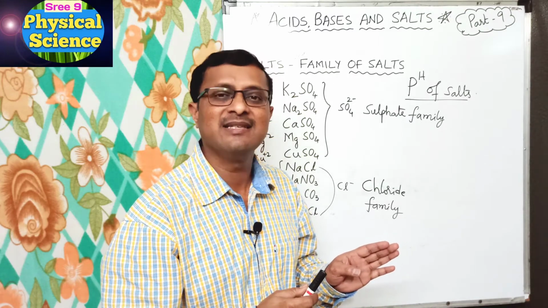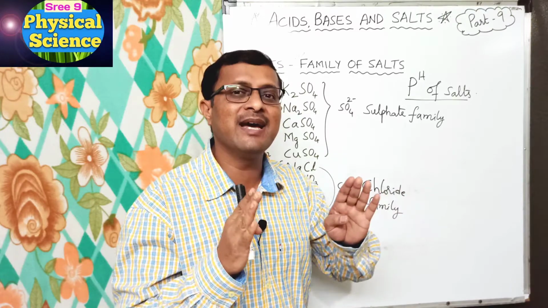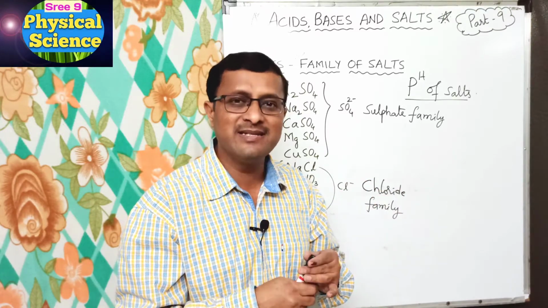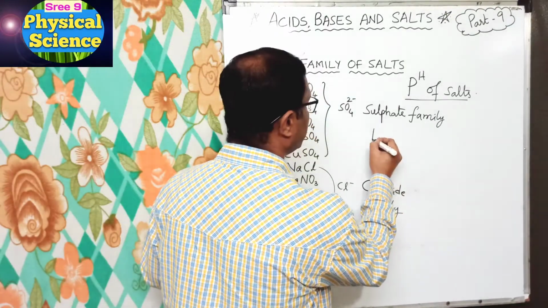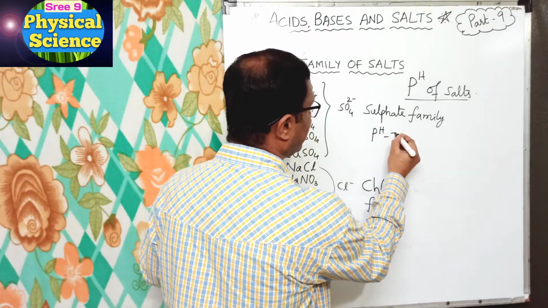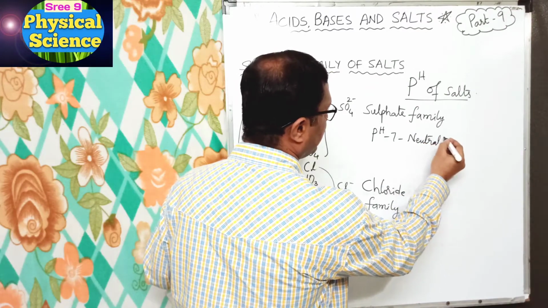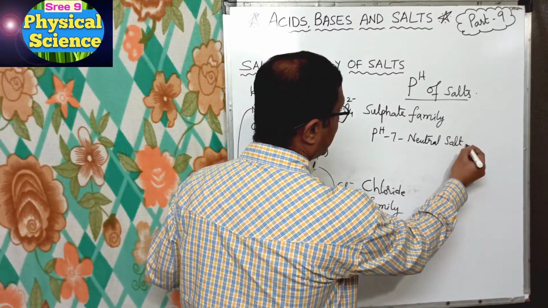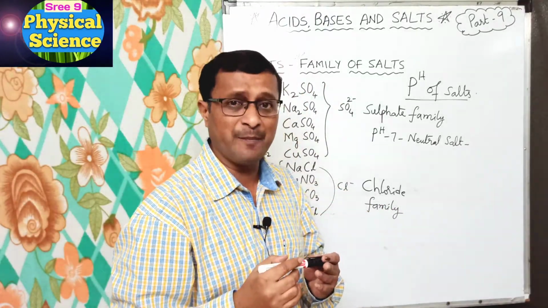Their pH is 7 because the strength of acid and base is same, hence they are neutral. I am writing here. So pH is 7 for what? Neutral salts. Neutral salt is from strong acid and strong base.